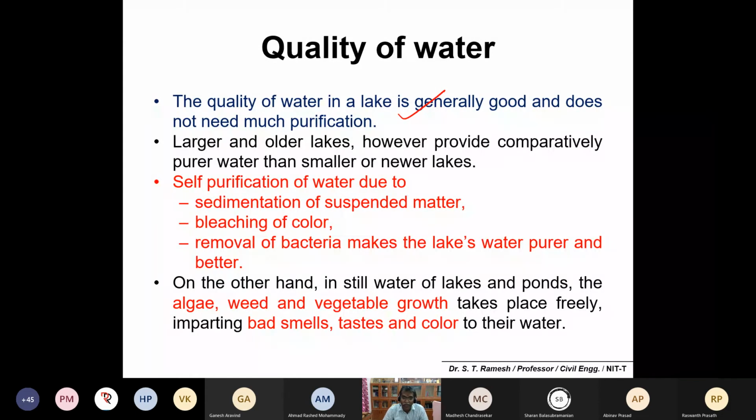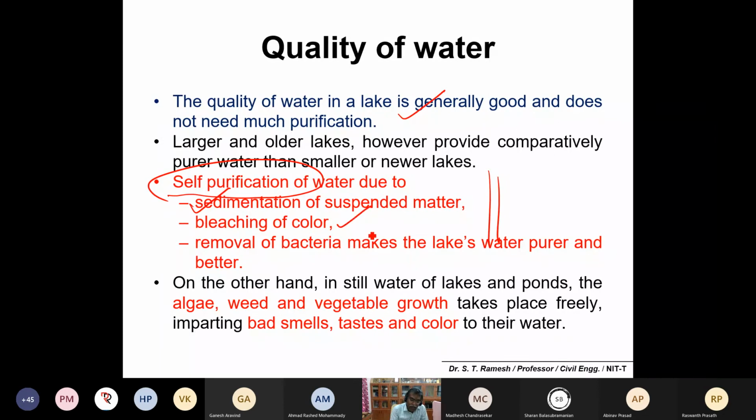In the case of surface water, the predominant components are suspended solids, which can be easily removed by a simple filter mechanism. That's what they do in rural areas, as you would have noticed. And if there are any solids in a lake or pond, there is a possibility of one concept called self purification. Water from runoff will be collected in a pond. If there is a lot of suspended matter, these suspended solids settle down at the bottom because of sedimentation action. That is number one, sedimentation. The solids settle at the bottom by themselves. Sedimentation.